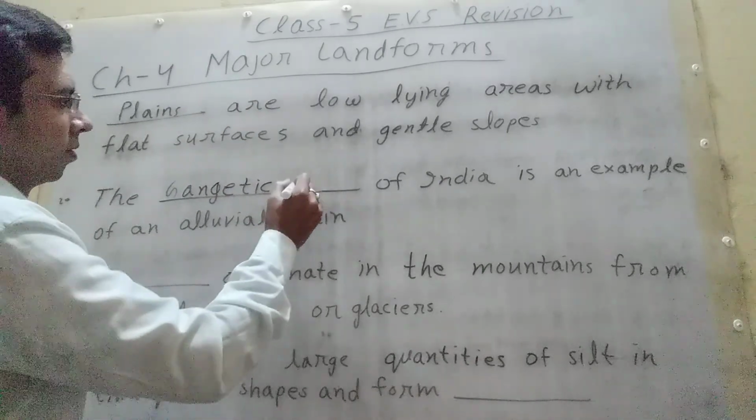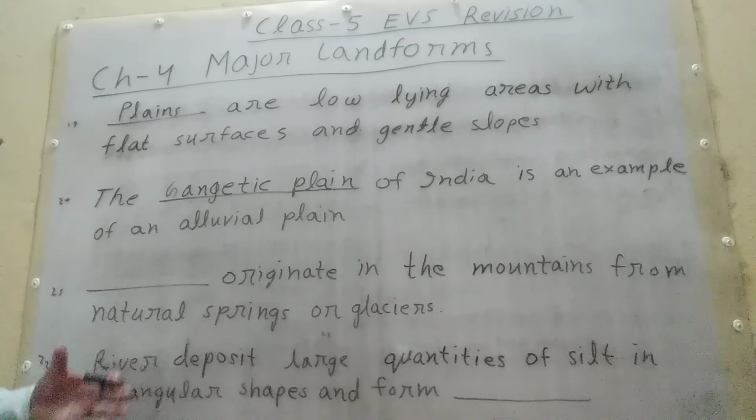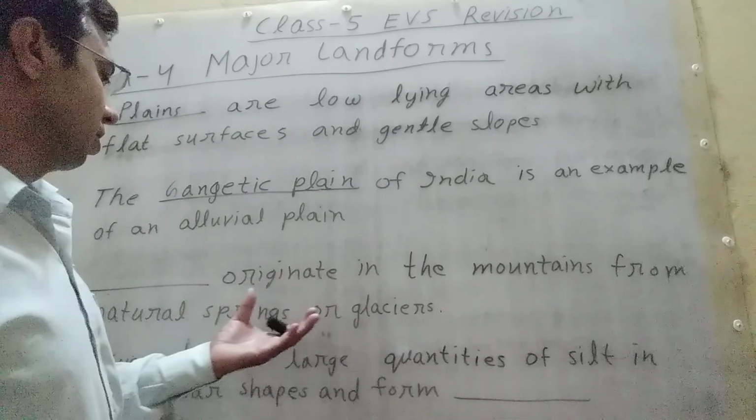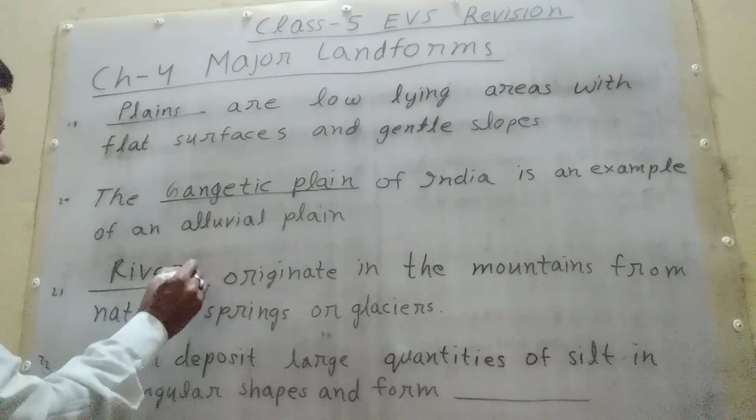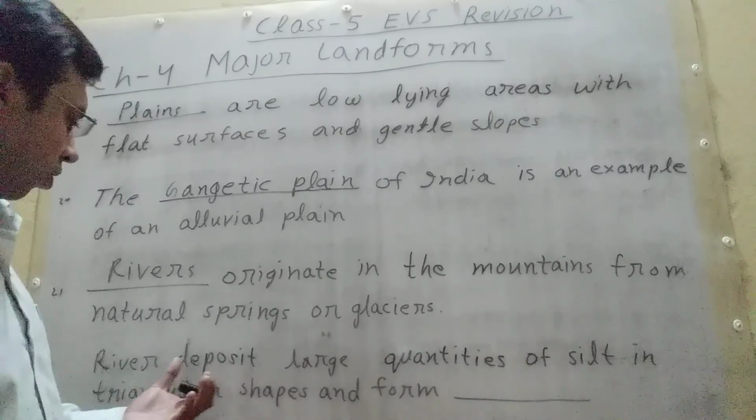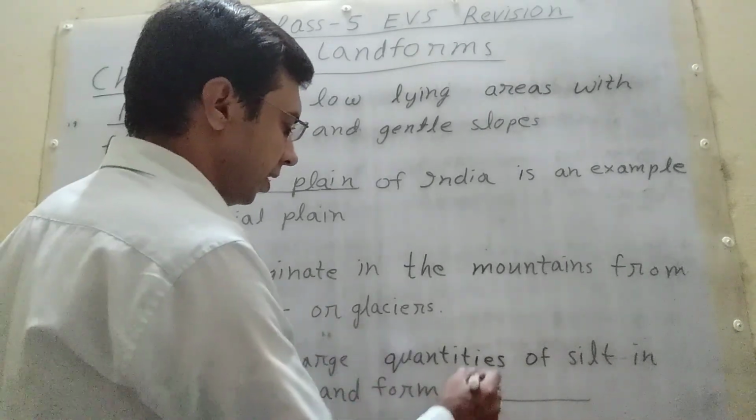The Gangetic Plain of India is an example of an alluvial plain. Rivers originate in the mountains from natural springs or glaciers. Rivers deposit large quantities of silt in triangular shapes and form deltas.